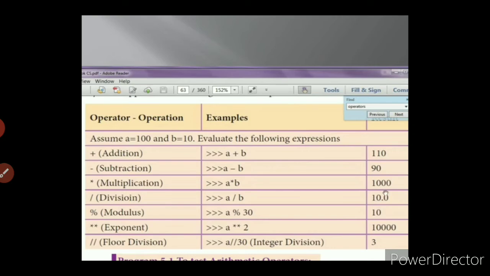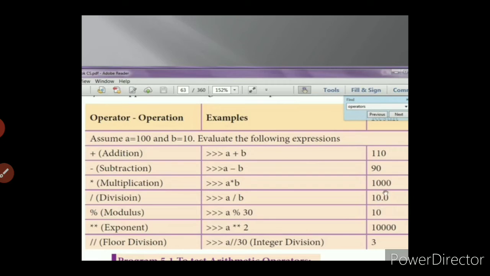So division means what will be the answer? 100 divided by 10 is 10.0. It will give the exact value. But in C++, division will give only the quotient value, the integer part. But in Python, it will give the whole value along with the fractional part. It will give 10.0.